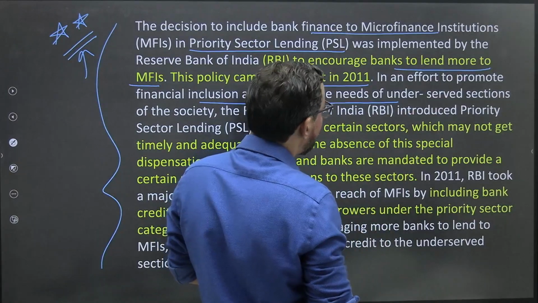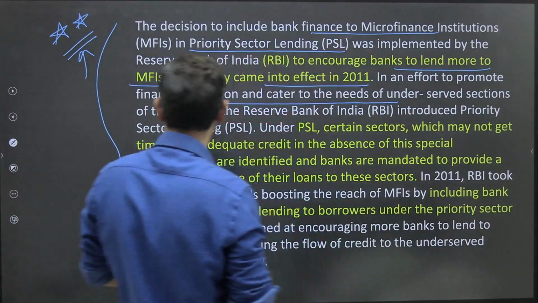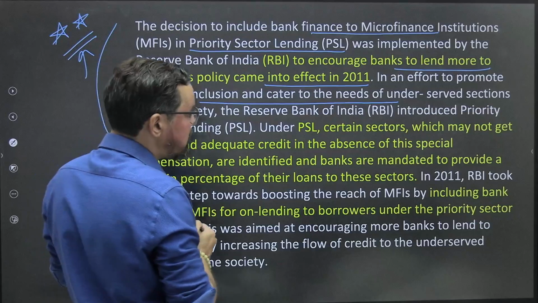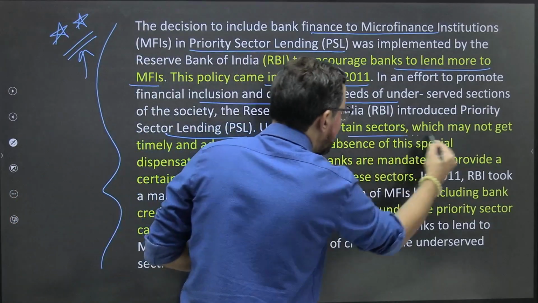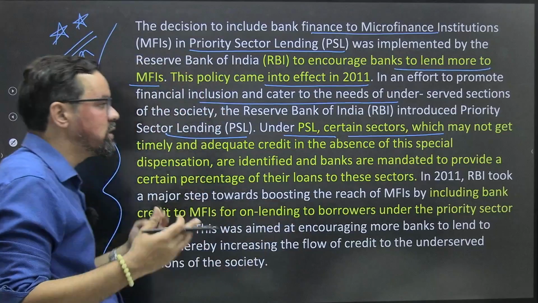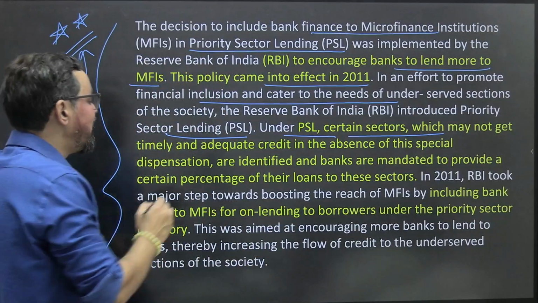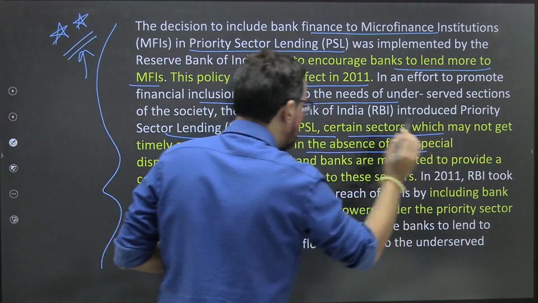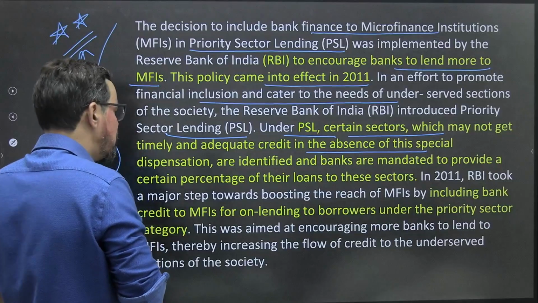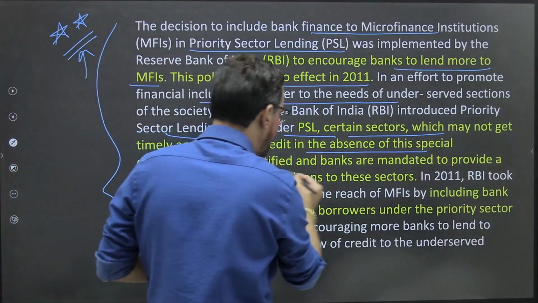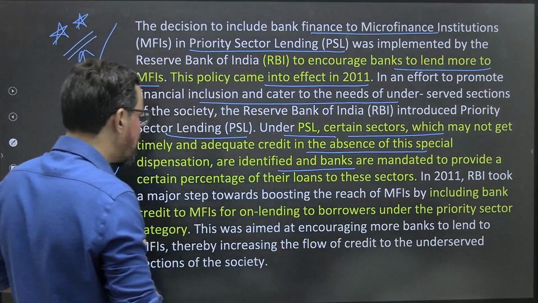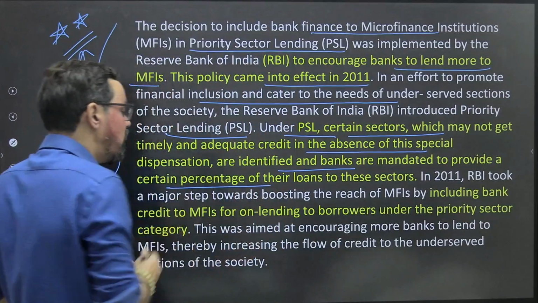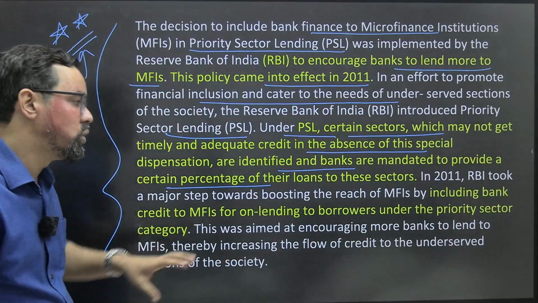It was an effort to promote financial inclusion and cater to the needs of underserved sections of society. The Reserve Bank of India introduced priority sector lending. Under PSL, certain sectors, basically 8 sectors, which may not get timely and adequate credit in the absence of special dispensations, are identified, and banks are mandated to provide a certain percentage of their loans to these sectors.